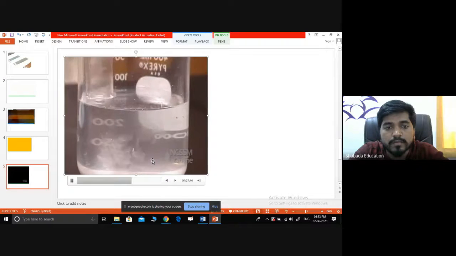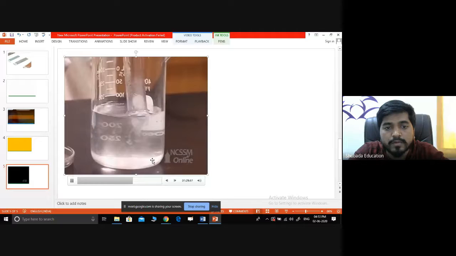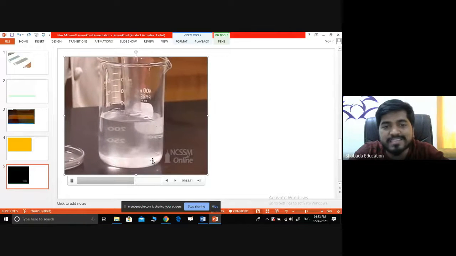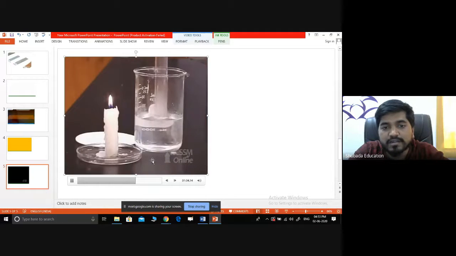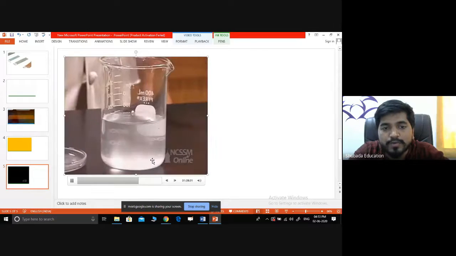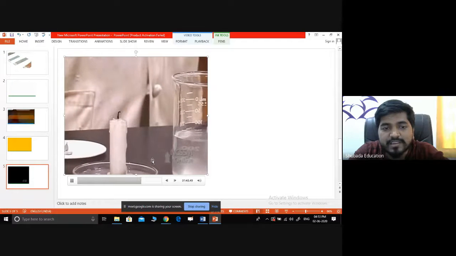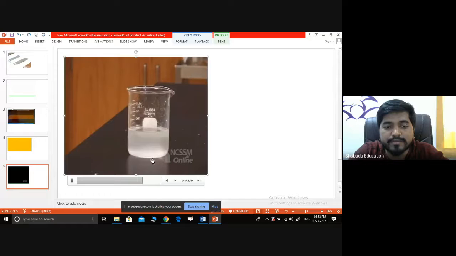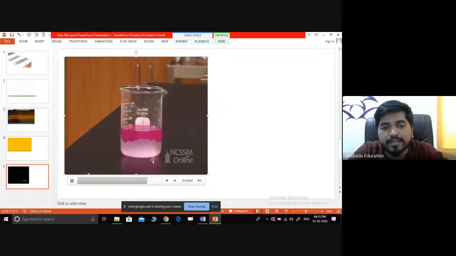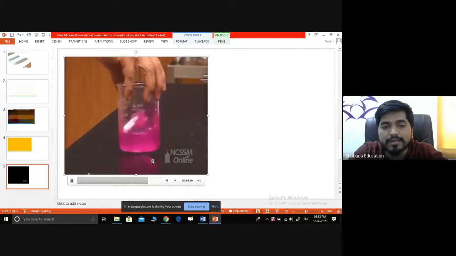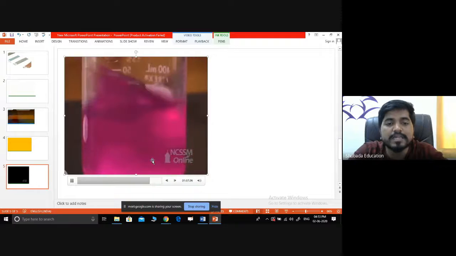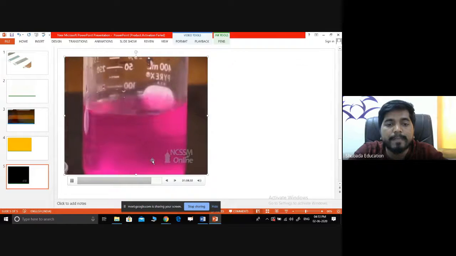We can again test that hydrogen gas is being produced. As we know that hydrogen gas easily catches fire, we can check by collecting that gas with the help of a test tube. We can bring it closer to the fire. We can see here that it catches fire. It releases sodium hydroxide. The indicator turns purple-red due to the presence of hydroxide ions, indicating the formation of sodium hydroxide.